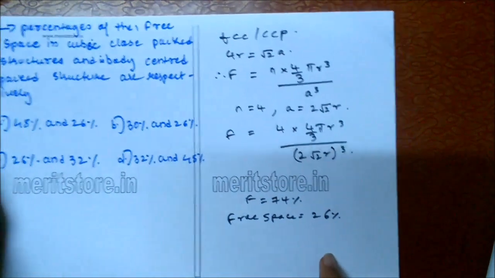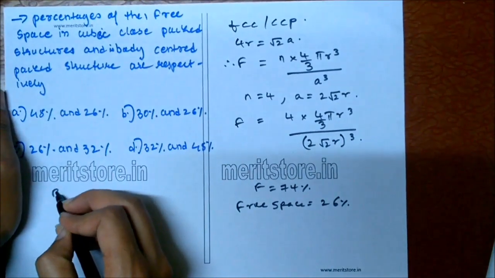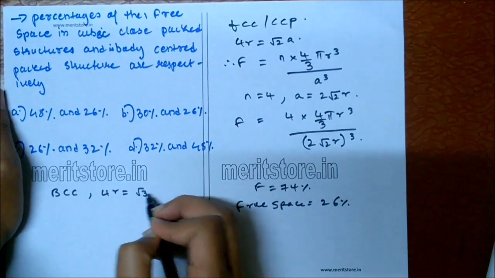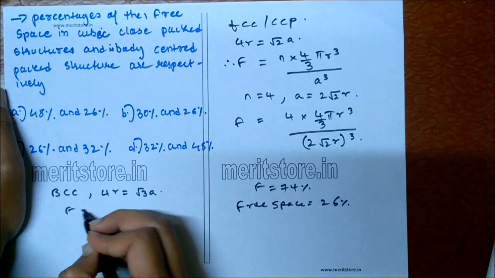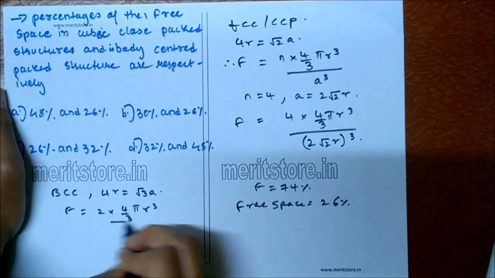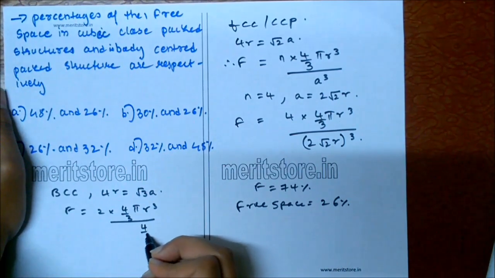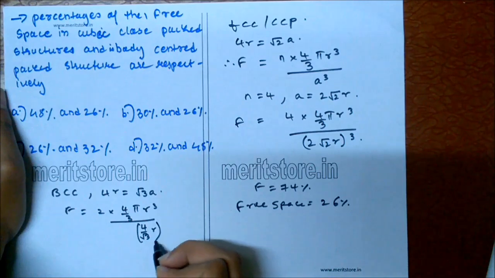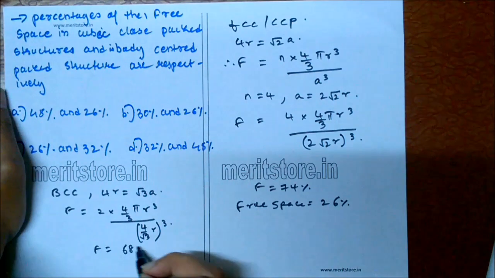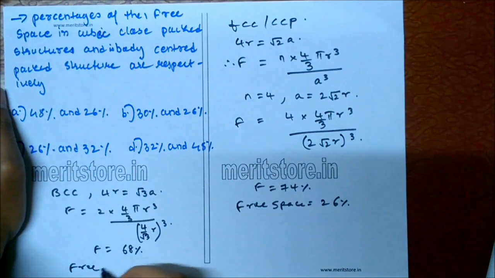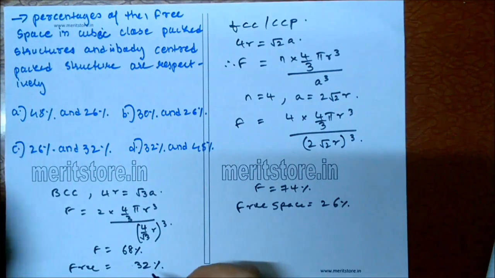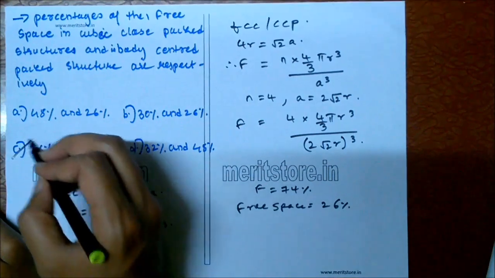Similarly, finding for BCC structure, 4R is equal to root 3 times A. So our fraction becomes 2 into 4 by 3 pi r cube divided by (4 by root 3 r) cube. So the fraction is equal to 68%. So the free space is 100 minus 68 equal to 32%. So 26 and 32%. Option C is the correct answer.